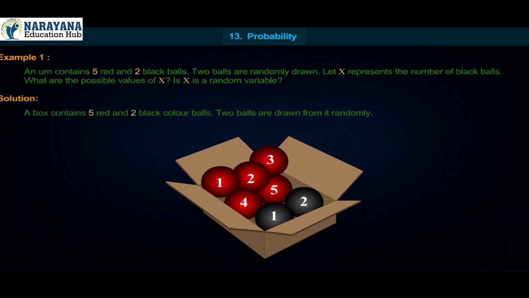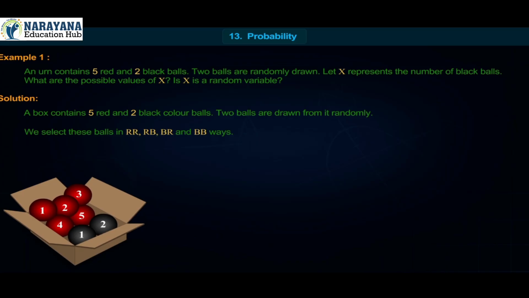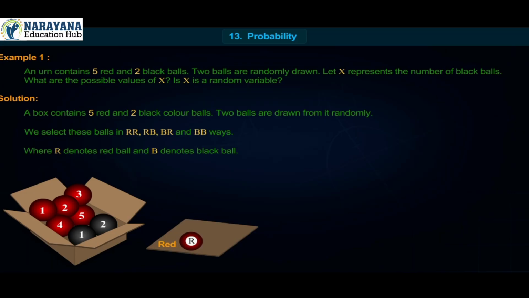Solution. A box contains 5 red and 2 black color balls. 2 balls are drawn from it randomly. We select these balls in RR, RB, BR and BB ways, where R denotes red ball and B denotes black ball. X represents the number of black balls.